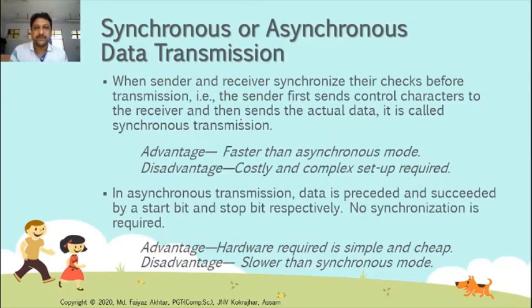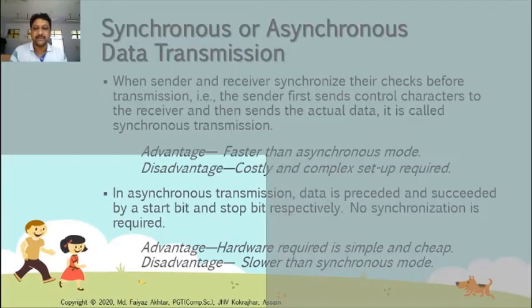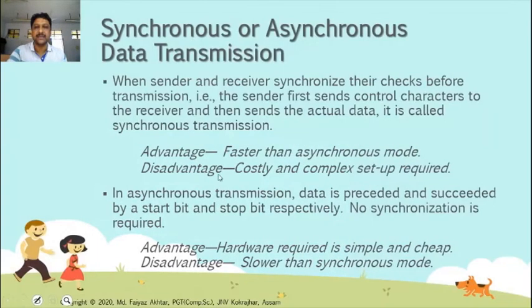Synchronous and asynchronous data transmission is another type of transmission. In synchronous transmission, sender and receiver synchronize their clocks before transmission. Synchronize means both the sender and the receiver must be ready at the same time, so that whenever the sender sends some information, at the same time the receiver receives the signal.